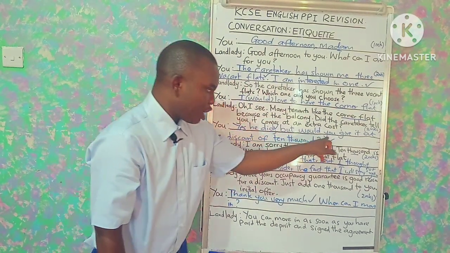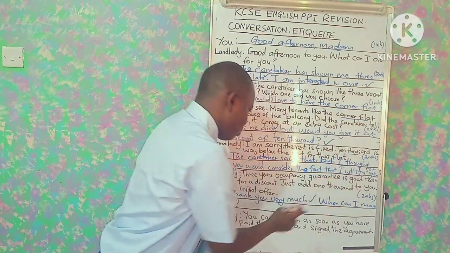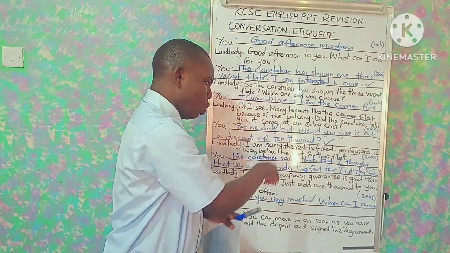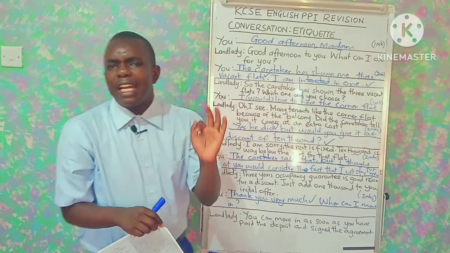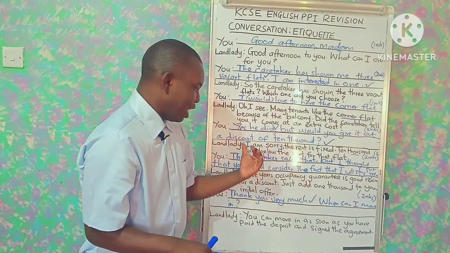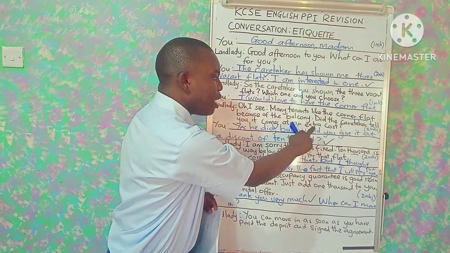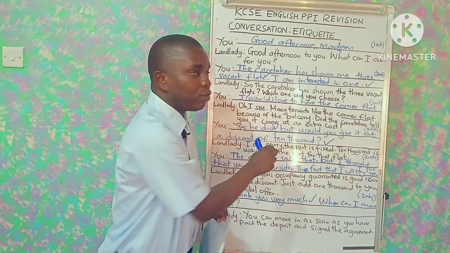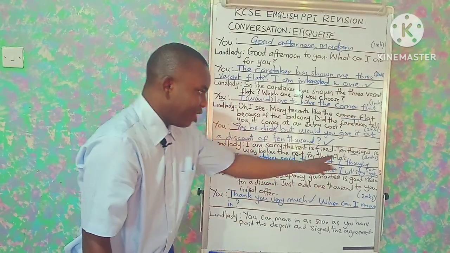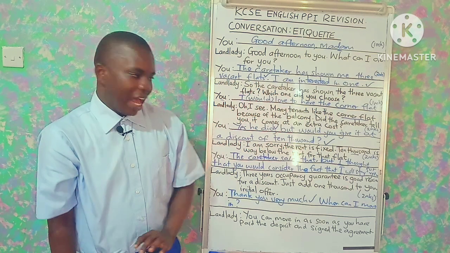Then the second response would be about this 10,000. So when the landlady says, I'm sorry, the rent is fixed, 10,000 is way below the rent for the flat, the student must have negotiated and tried to tell the landlady that he or she has 10,000. And that is the statement we have here. But would you give it at a discount of 10,000? And that is what will lead to the statement by the landlady that 10,000 is way below the rent for that flat.